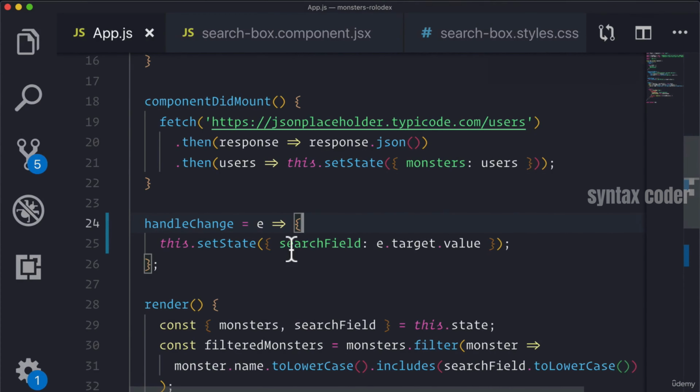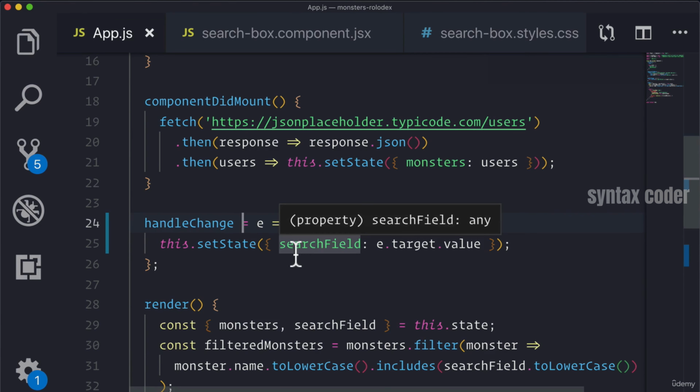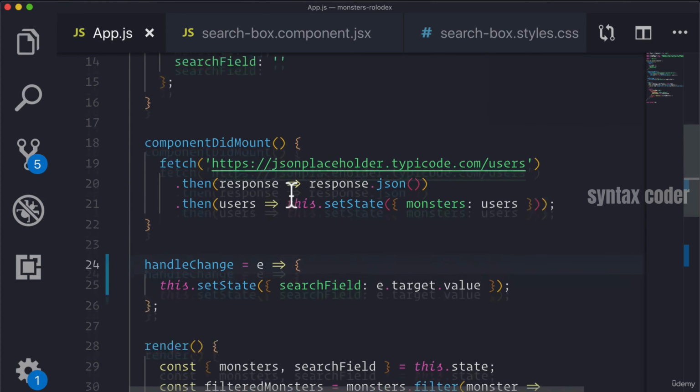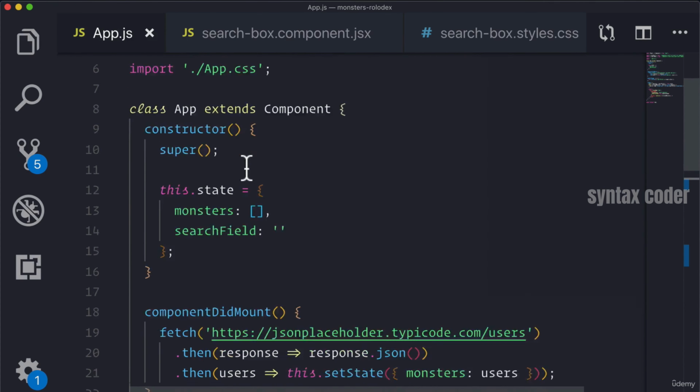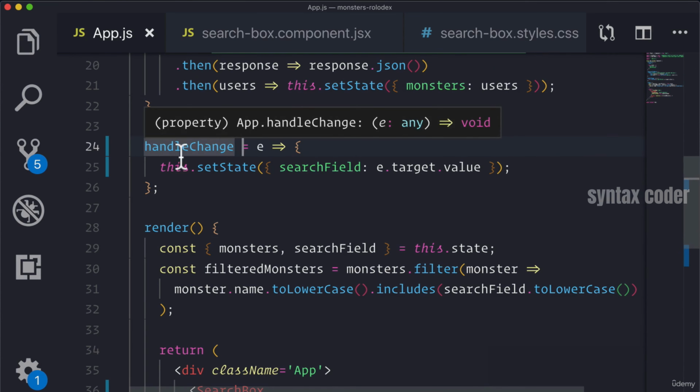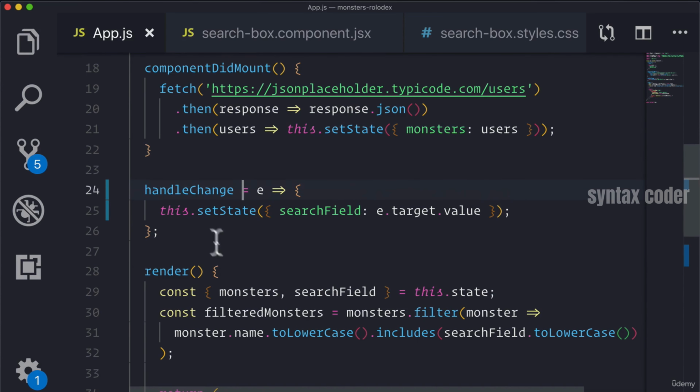This is the same case with our handle change method. When handle change was declared, which means that when JavaScript first created our app component, it also defined all of the methods on our components, including handle change. And it saw that this was an arrow function.